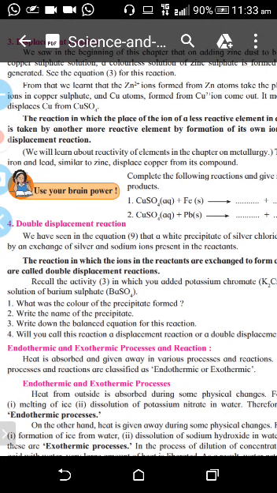So sodium of NaOH combines with the Cl of HCl. So the positive of one reactant combines with the negative particles of another reactant, and two new substances are formed. So this is called the double decomposition reaction.